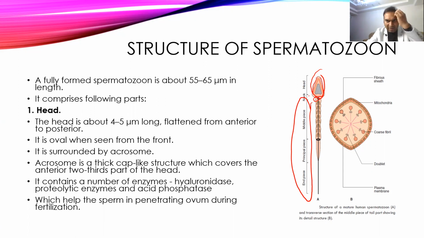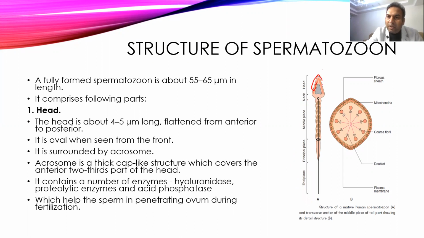Anteriorly, the front is not pointed, but more of a blunt or oval shape in front of the sperm. Apart from this, the head of the sperm also contains a cap.